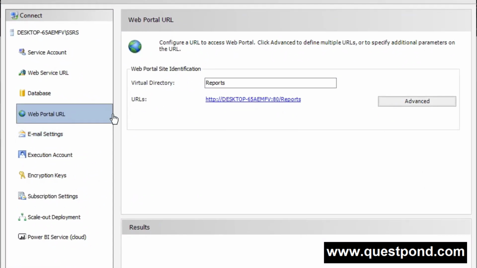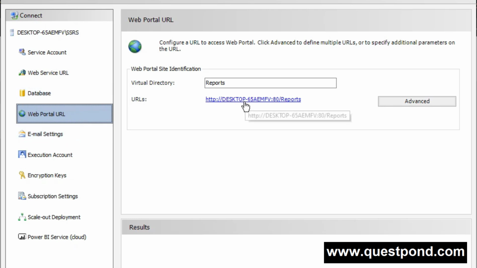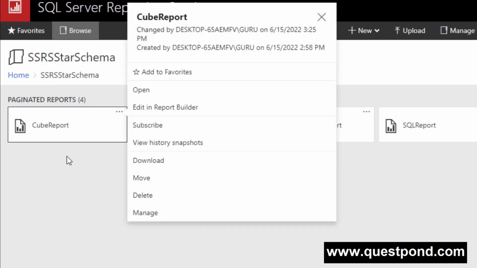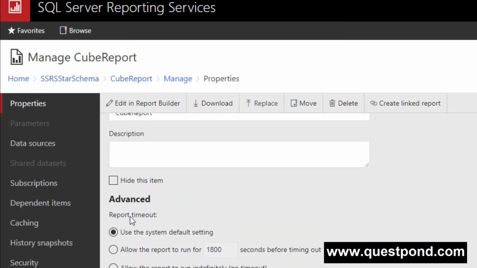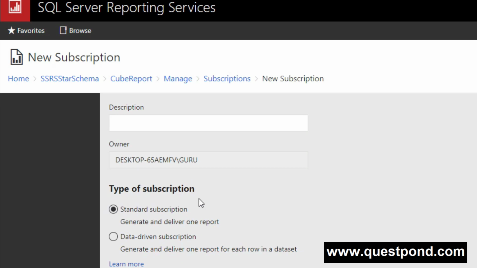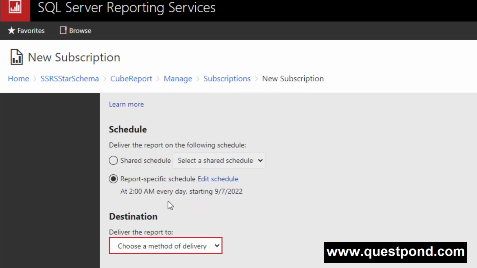Just go to the web portal. Kindly note that I have not done any email settings, just for your information. Just go to this web portal URL, open this URL and open any report. Just double click over here, say manage. Here you can see something called subscription. If you click here, click on new subscription. There you go, it shows you the types of subscription, how you want the report. Whether you want the report daily, weekly, monthly, yes, you can schedule it from here. You can see that.